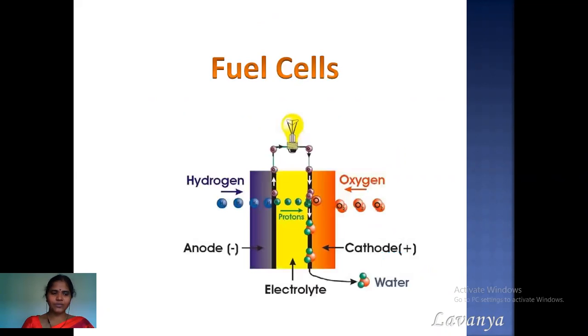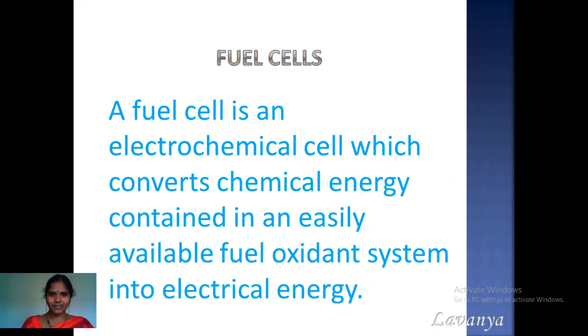In previous videos, we have discussed the various types of batteries and their advantages and disadvantages. And nowadays, we are using fuel cells for various applications as an alternative to batteries, where the fuel cell is an electrochemical cell which converts chemical energy into electrical energy. The chemical energy available in the fuel and oxidant system can be converted into electrical energy in the fuel cells.